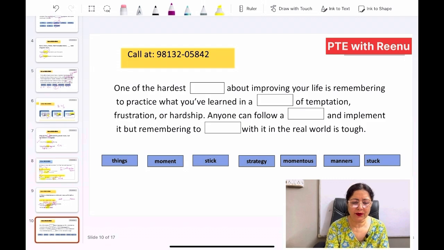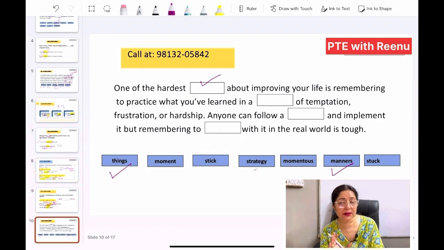Okay. So one of the hardest dash. So obviously what we can expect over here is a plural noun. Let's search out. We have things, then we have strategy, momentous, stick, manners. Two plural nouns are there, things and manners. Now we will be seeing the context and collocation to that. One of the hardest dash about improving your life.